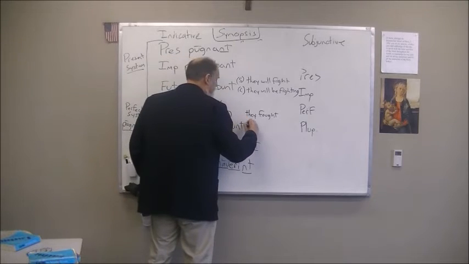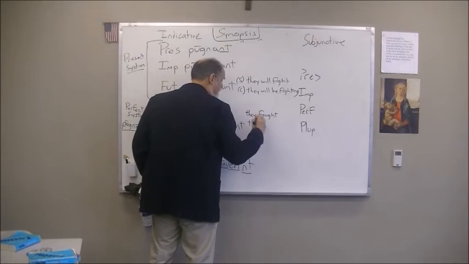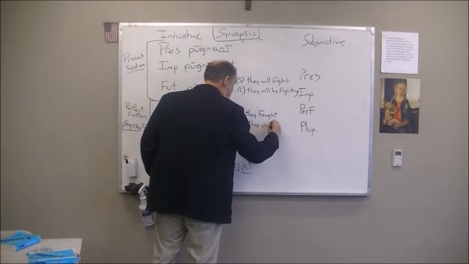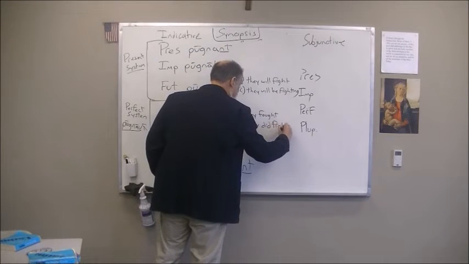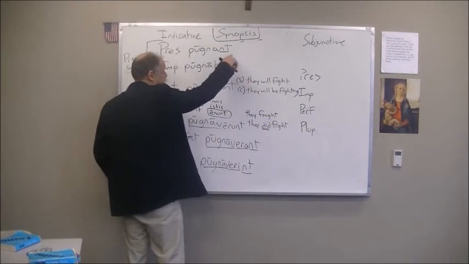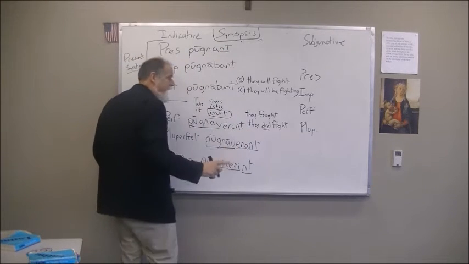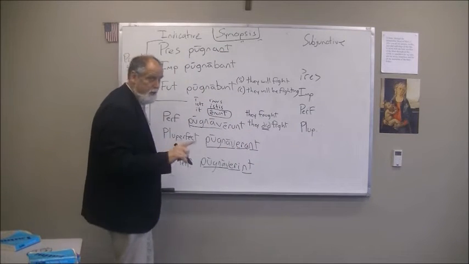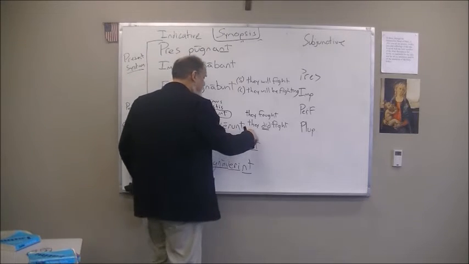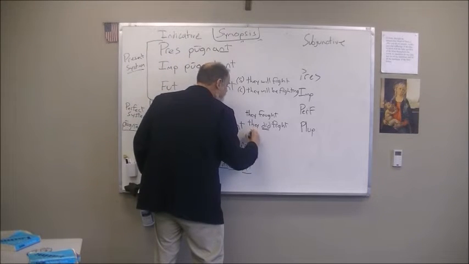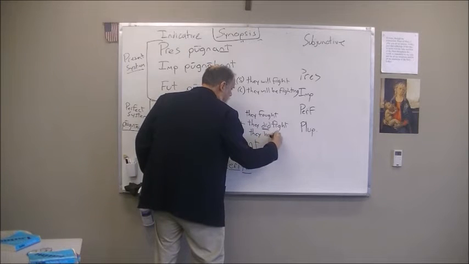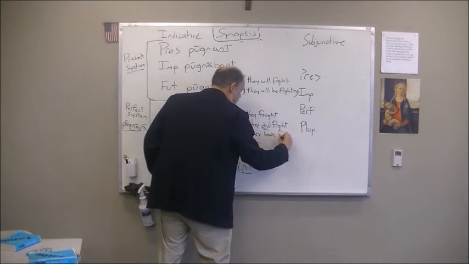Then we have "they emphatically did fight." There's the emphatic form. But notice it's not "do" as it is up here in the present. It's "did," because it's in the past. They did fight. Do fight is present. Did fight is past. They did fight. And then finally, the preferred translation, the one we use very often, is "they have fought."